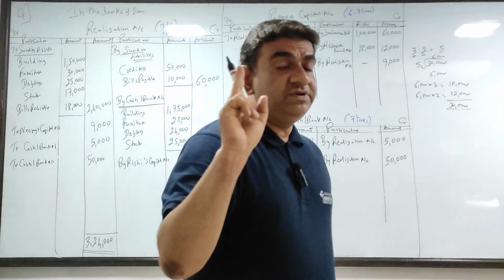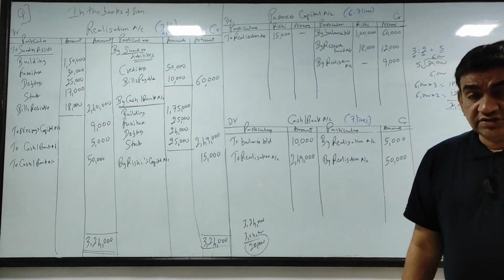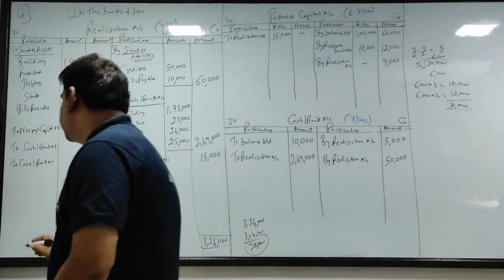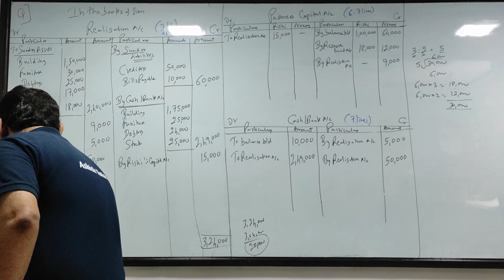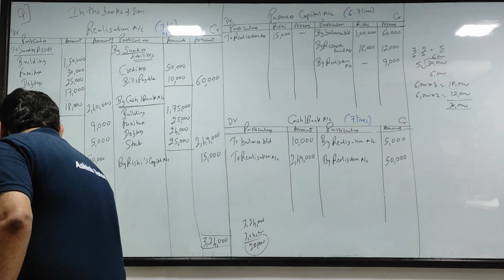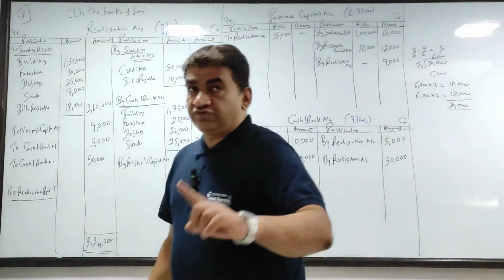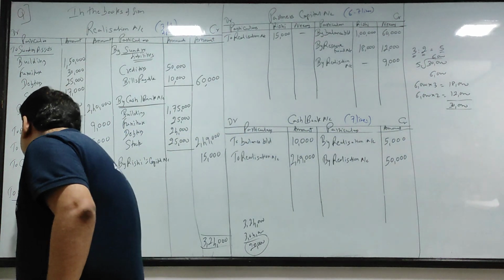What we did in admission, revaluation account था, उसका profit, revaluation profit loss. This is realization, so realization profit loss. So two, realization profit, and this will be divided between the two partners, Rishi and Neeraj.